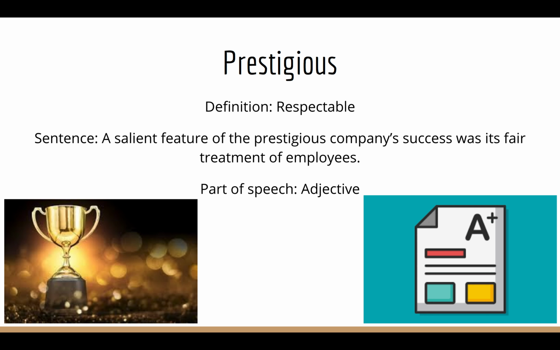A sentence for prestigious is, a salient feature of the prestigious company's success was its fair treatment of employees. Do you guys remember salient? If you don't, I'm going to tell you. Salient means most noticeable or important.